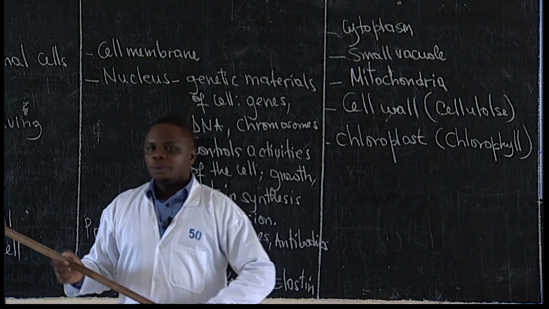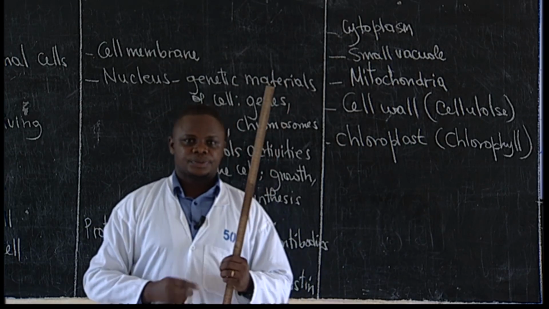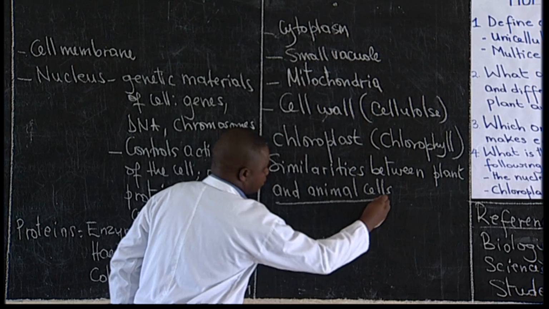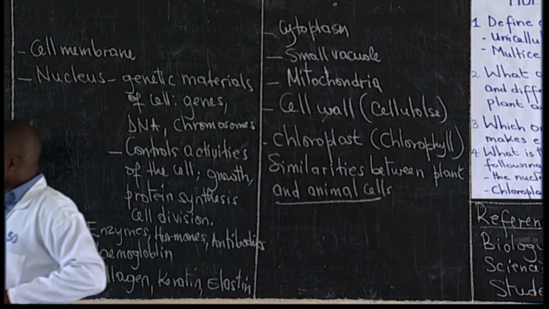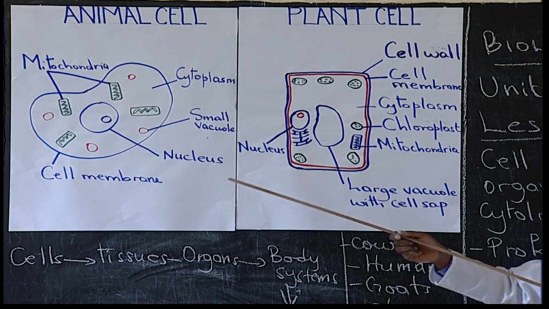Now, students, we have seen animal cell, we have also seen plant cell, which means we can compare them. Similarities between plant and animal cells. When you come here, you can see that both cells have cell membrane.